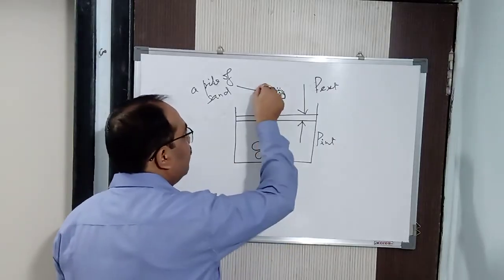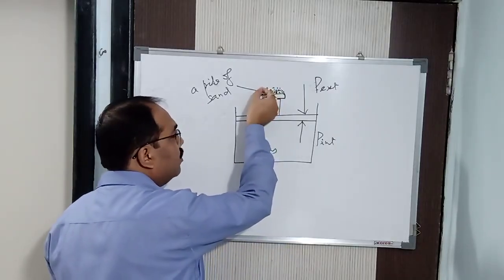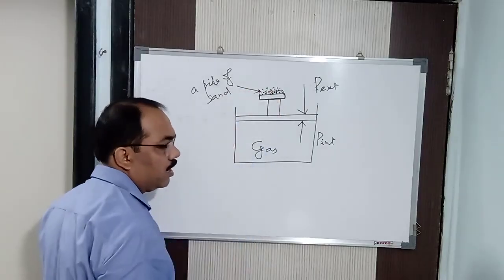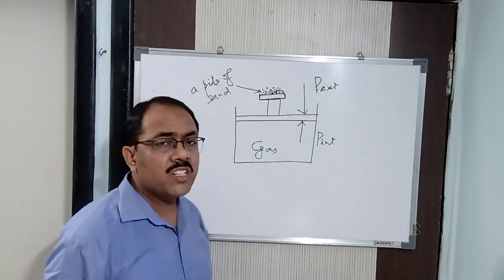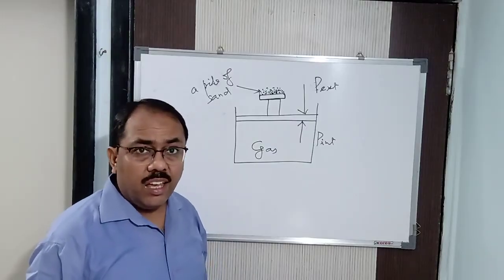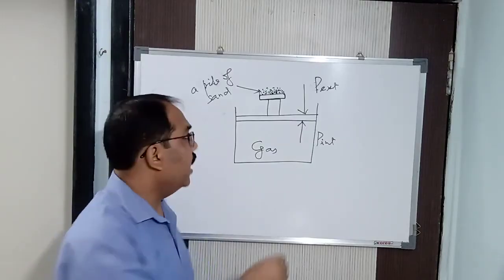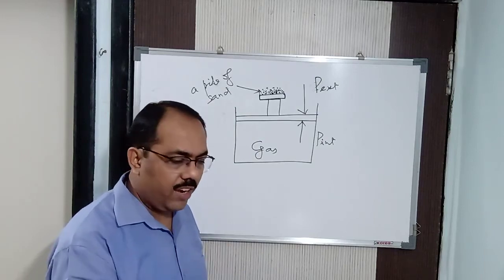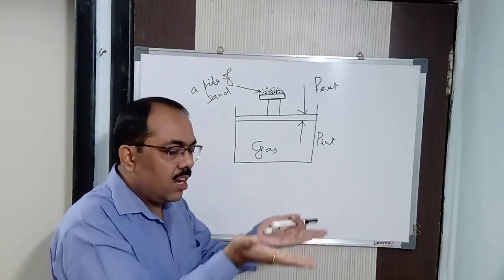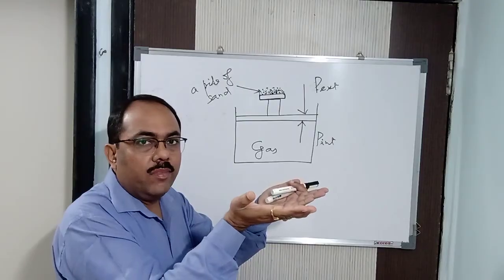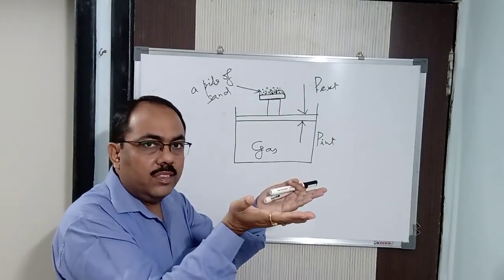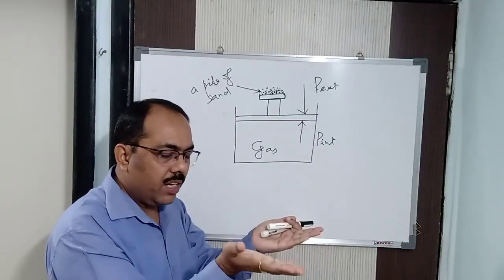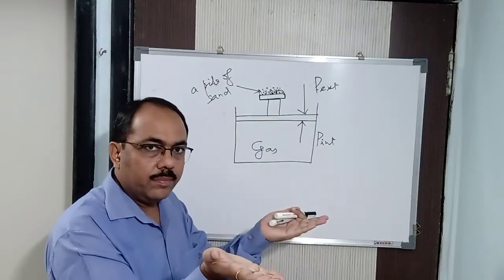Here what will I do? I will take out a few particles of the sand from this metal plate. You will find that the external pressure decreases. As I take out few particles of sand, the piston goes up. Got it? Again it comes down, it balances, and at a particular point it remains at equilibrium.